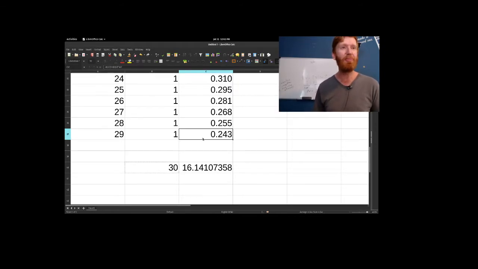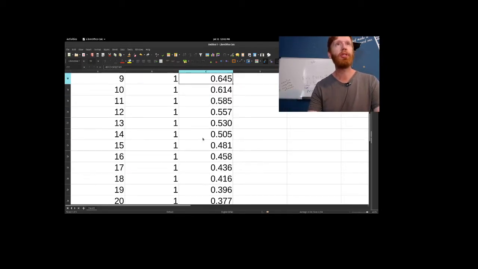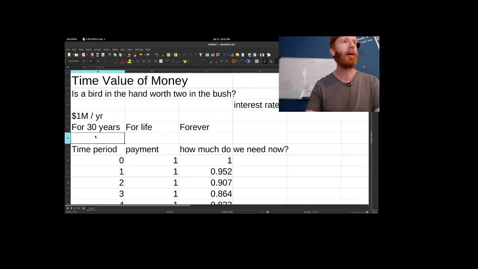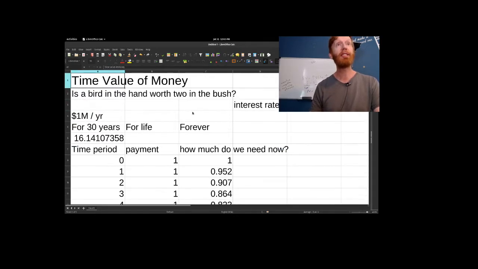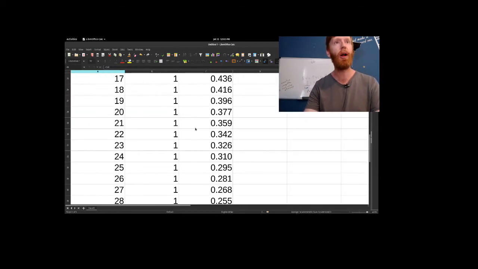This is a double bummer for the person who won the lottery because they're also going to be losing some value to inflation. That $1 million isn't going to buy them $1 million worth of stuff if there's been inflation. So here's the big idea. When we're thinking about the value of this $1 million per year over 30 years, it's not worth $30 million, it's worth $16 million, because that's how much we need to put away to be able to make good on this ticket, on this lottery prize.